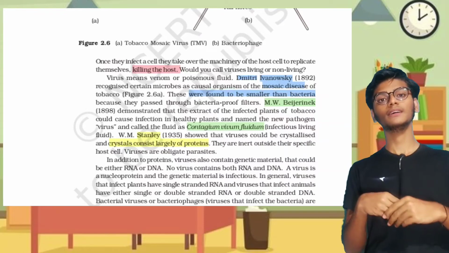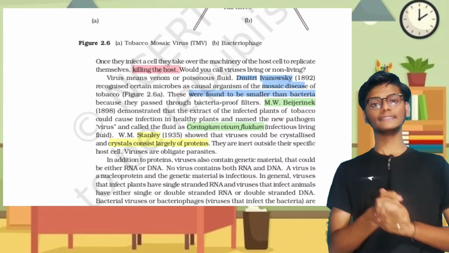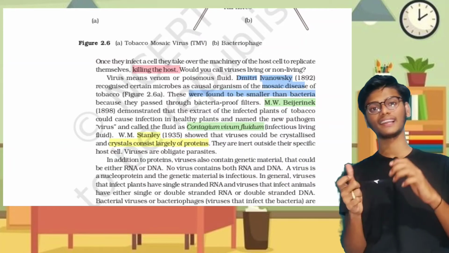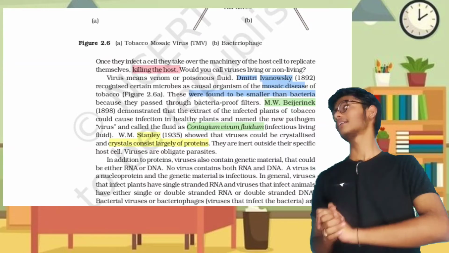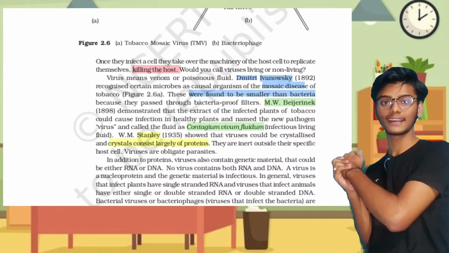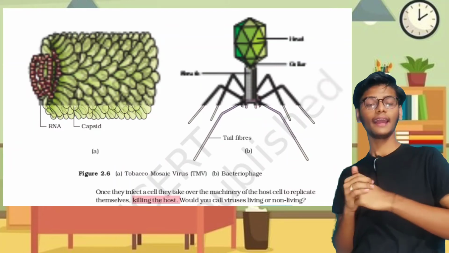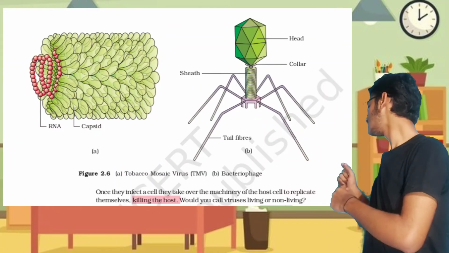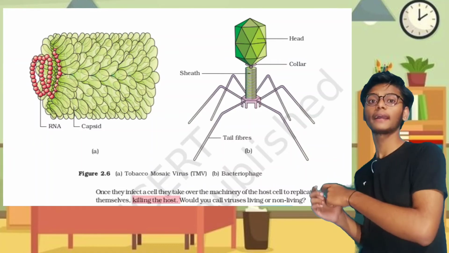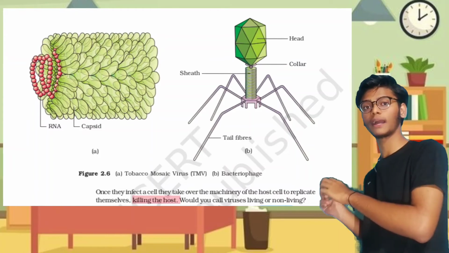And the third scientist, W.M. Stanley, told that these are crystalline and have protein in them. Here, as you can see in this diagram, these contain RNA and a protein coat outside, and this is TMV, tobacco mosaic virus, which causes disease in the tobacco plant.